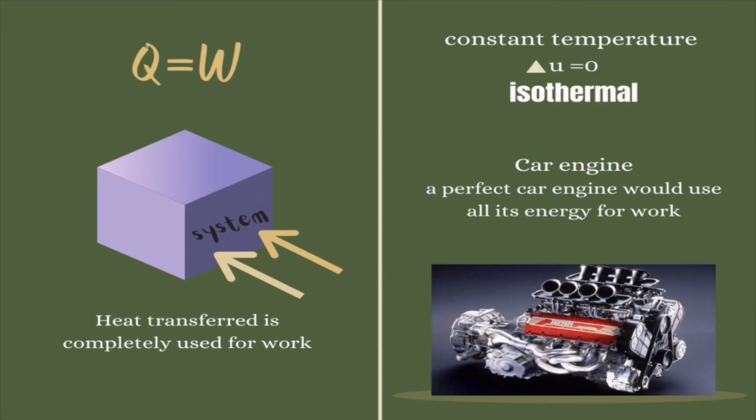If there is no change in temperature of the system, there cannot be any change in the internal energy of the system, since these two values are proportional. Delta U will be 0, which makes Q equal to negative W. This means that any heat transfer into the system is used by the system to do work rather than increasing the internal energy of the system. This is called an isothermal process, meaning no change in temperature, and a car engine could be an example of this, as the piston ought to convert all of the heat energy from the combustion reaction directly into expansion work that moves the car.